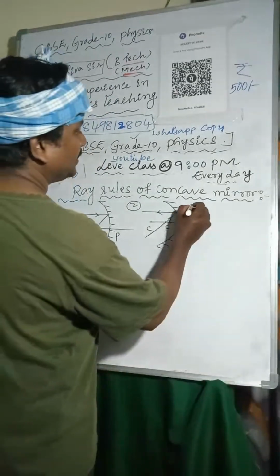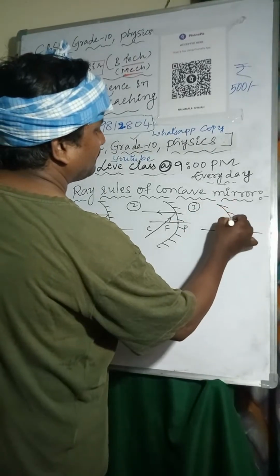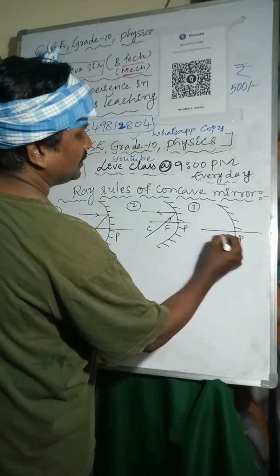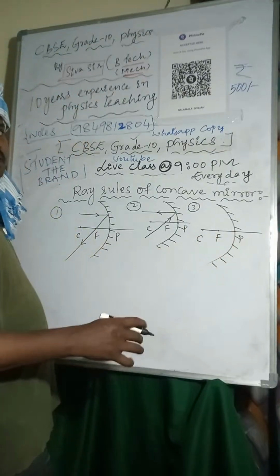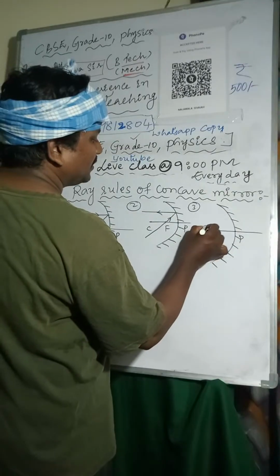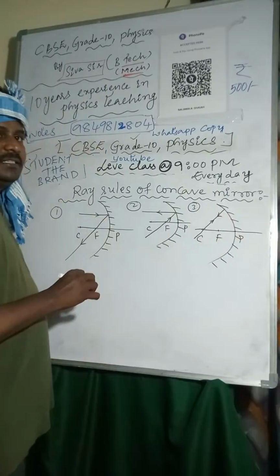Coming to the third one, this is the pole, focus and center of curvature. If the light ray is passing through center of curvature, it retraces its original path.